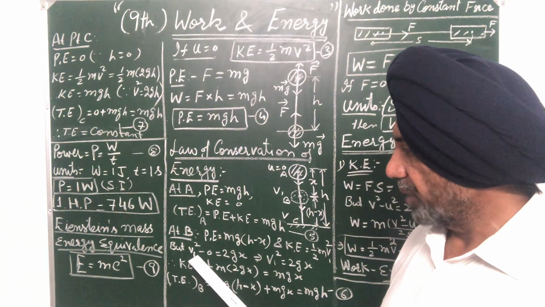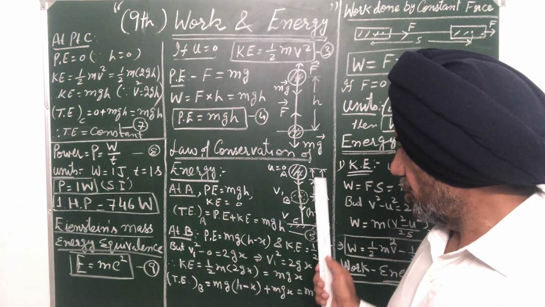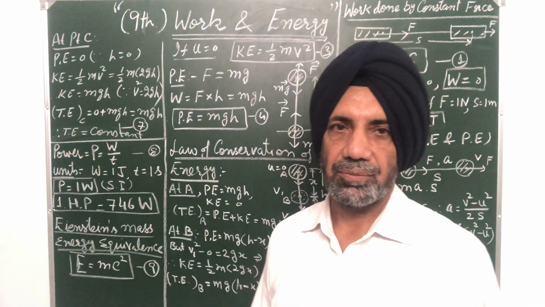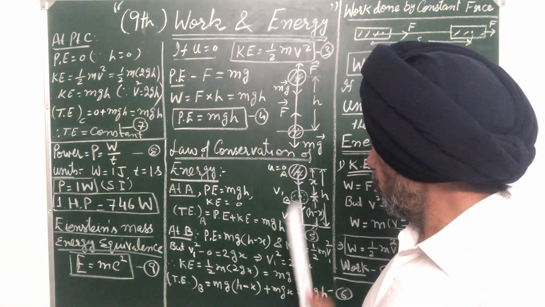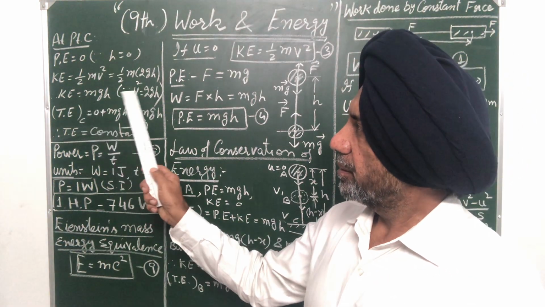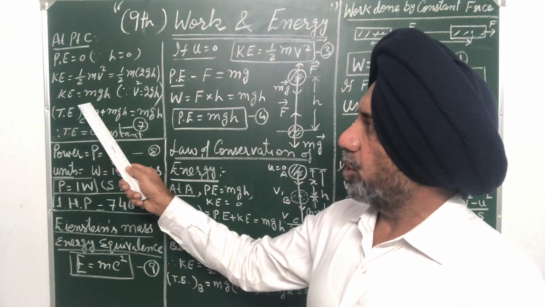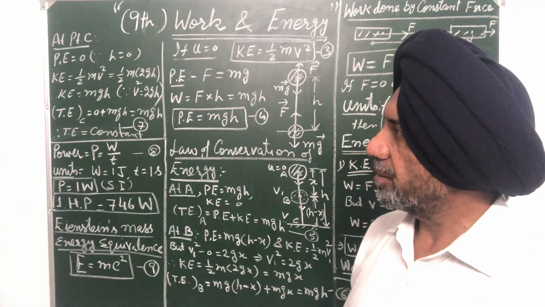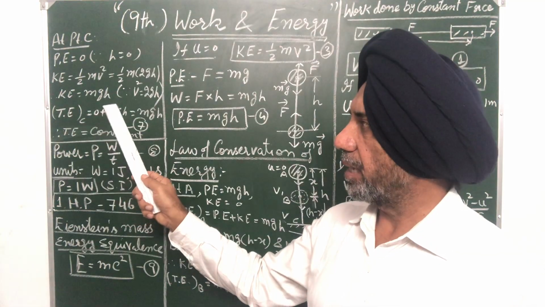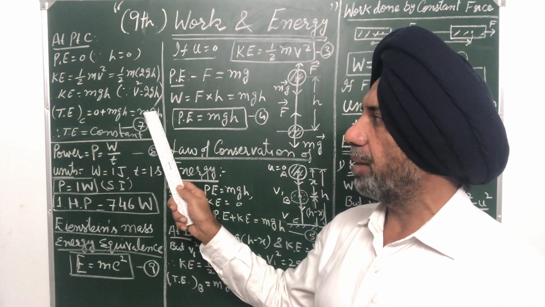So v square, initial velocity 0, will be 2gh for journey A to C. So then kinetic energy comes out to be mgh, 2 cancels, mgh, sorry. Total energy is equal to potential energy plus kinetic energy, 0 plus mgh, again mgh.